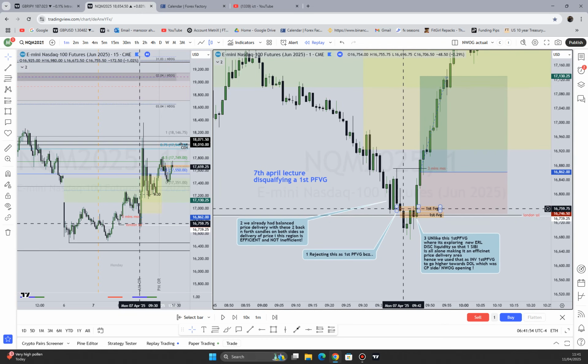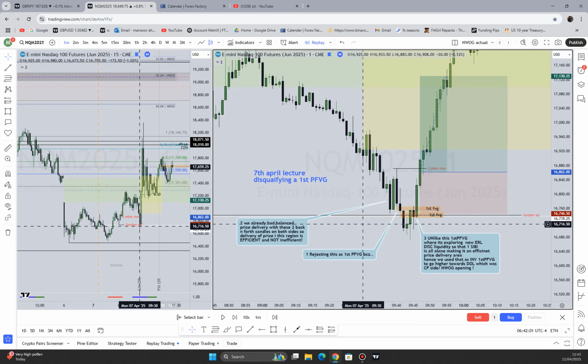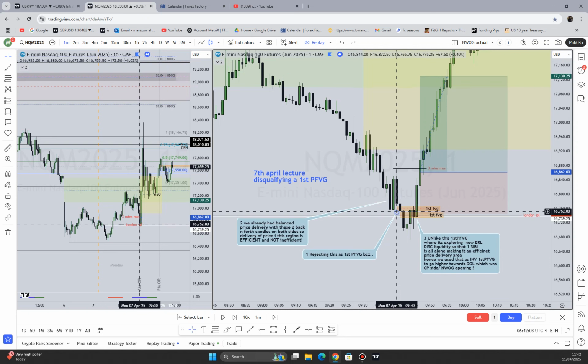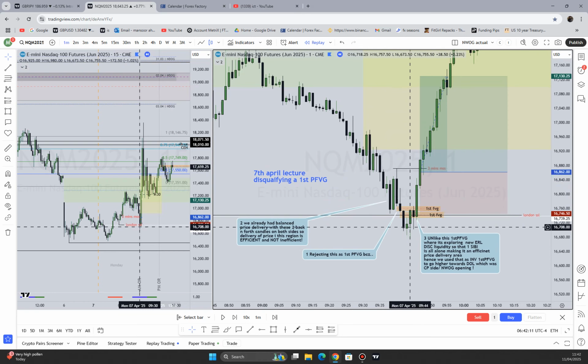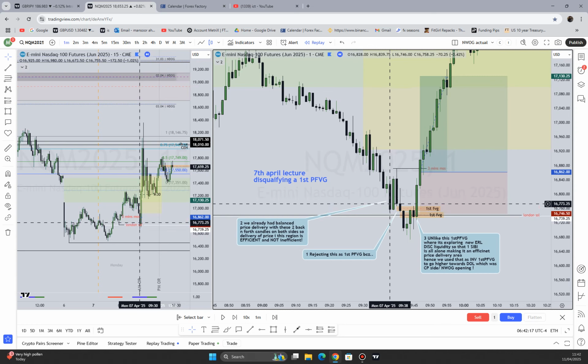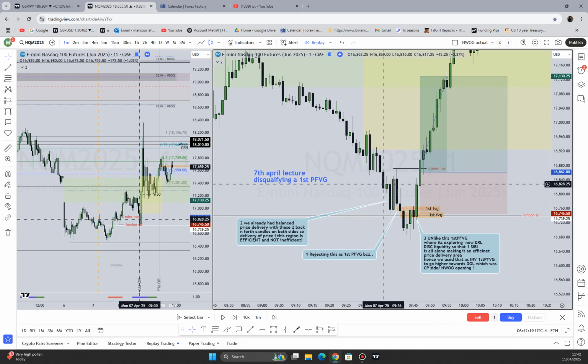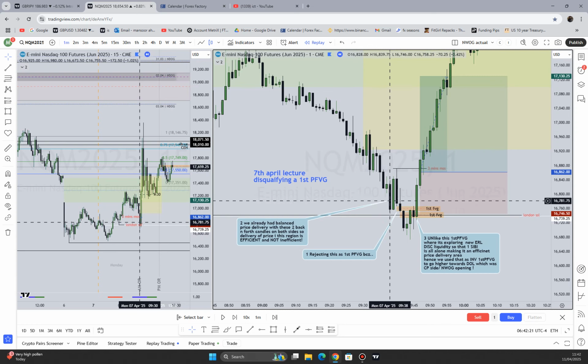In this case, we disqualified this SIBI, which would traditionally be classed as a first presentation fair value gap, until I was informed in ICT's lecture that the reason this would be disqualified is that it's not actually considered inefficient enough. Basically, is what I took from it, because you already have a price delivery that's going both sides. Okay, so this is already efficient delivery.